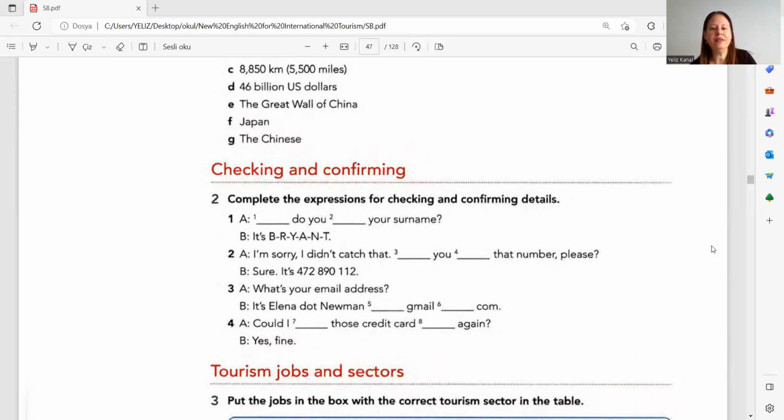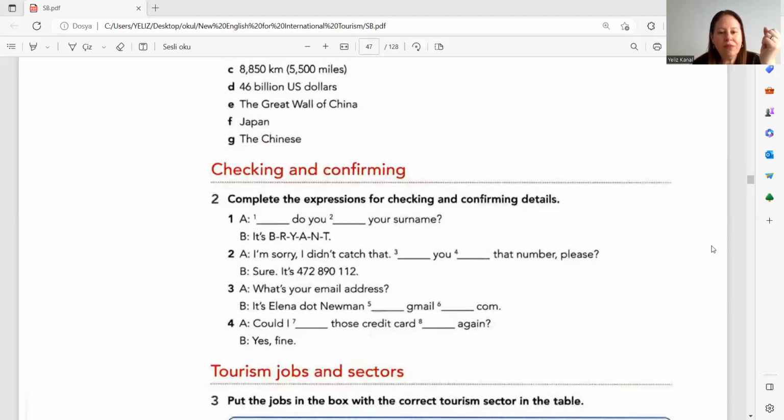Two. I'm sorry, I didn't catch that. Blah, blah, you, blah, blah, that number, please. I'm sorry, I didn't catch that. Something about a number. Can you or could you repeat that number, please? Can you or could you repeat that number, please? Sure, it's 472-890-112.